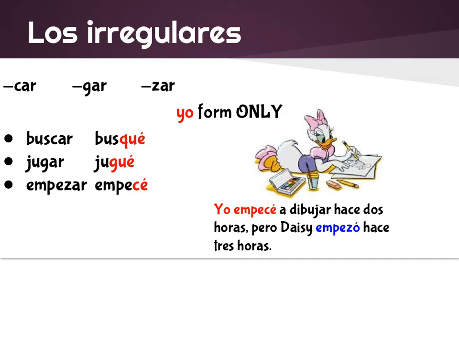Now remember about car, gar, zar. If you have a verb in the CAR, its stem changes to Q-U-E with an accent. So it's not busé, it becomes busqué. If I kept my C here, this does not say busqué. That's why we have to retain the Q-U-E. It's to retain that sound, the K sound. Same with jugar. If I just had this, that actually says jugué. So that doesn't make any sense. Now, these are only for the yo form. So you don't use these same rules in the tú, él, and so on.